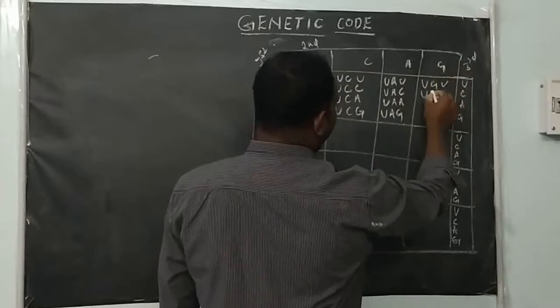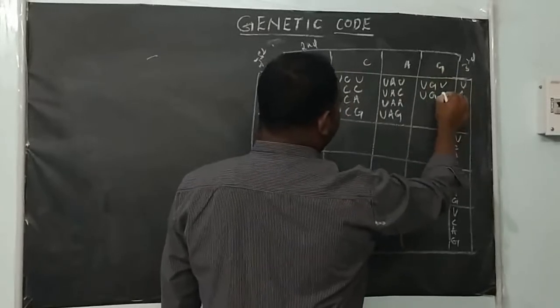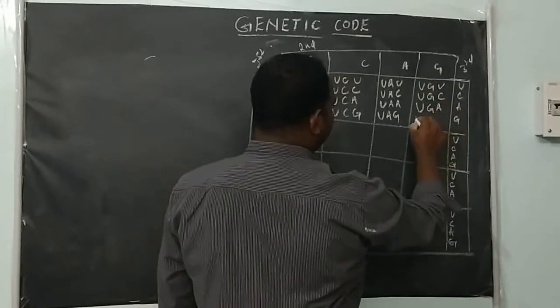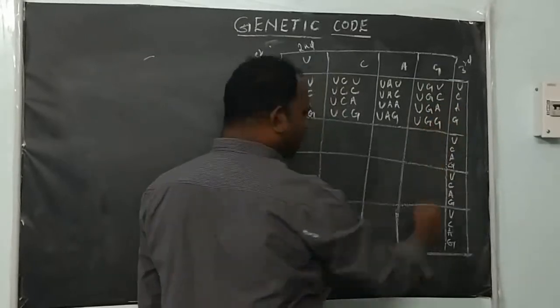And the last one: U G U, U G C, where the second letter is G and the third letter is C, then U G A, U G G. Like that we have to fill up all.